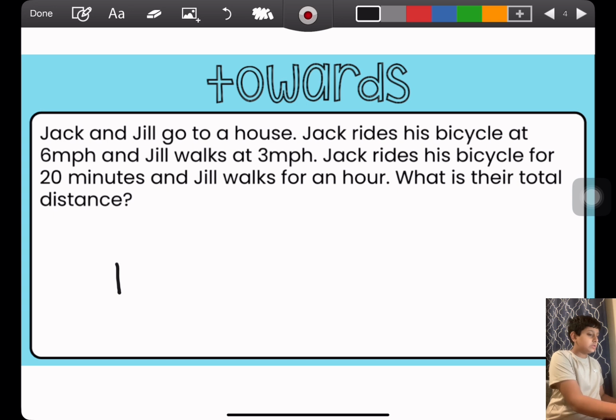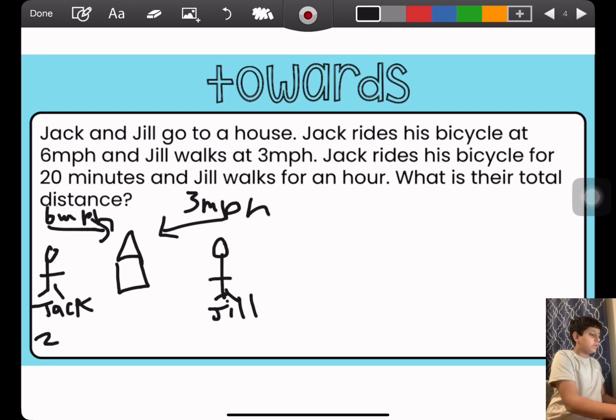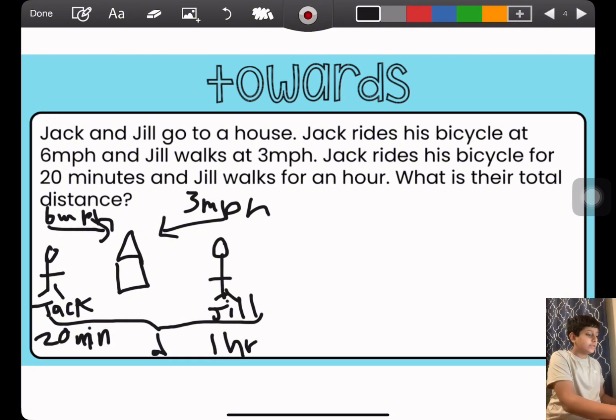Jack rides at 6 miles per hour for 20 minutes. Jill is 3 miles per hour and walks for 1 hour. We're looking for this distance, D.